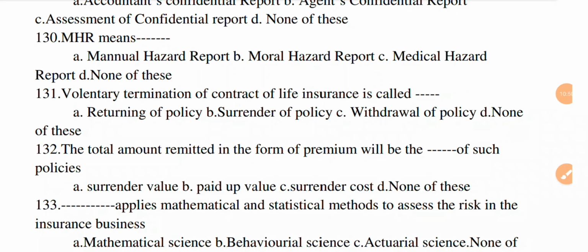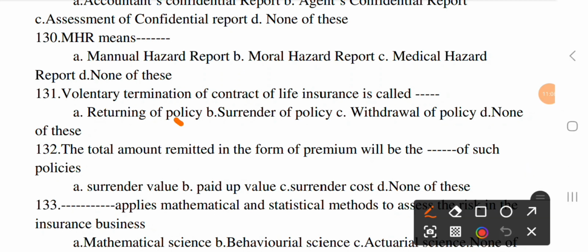Next question. Voluntary termination of contract of life insurance is called dash. Option A, returning of policy. B, surrender of policy. C, withdrawal of policy. And D, none of this. The correct option is B, surrender of policy.